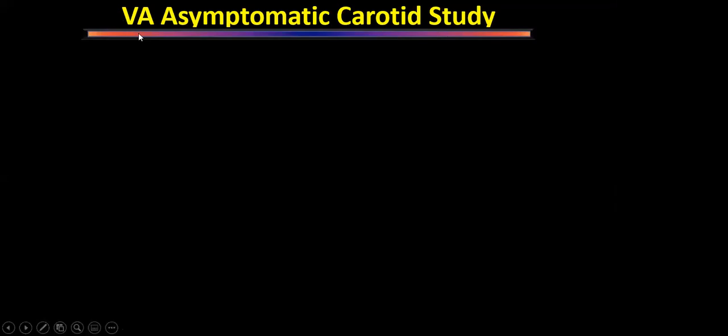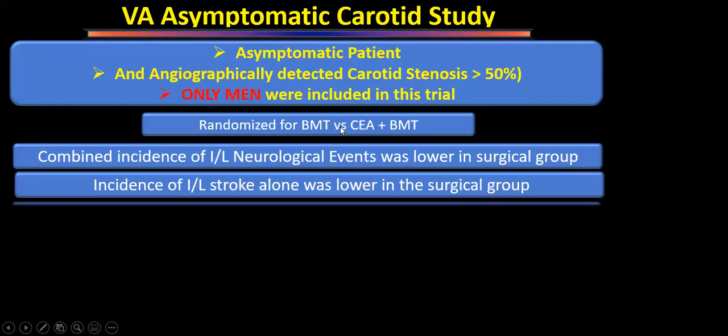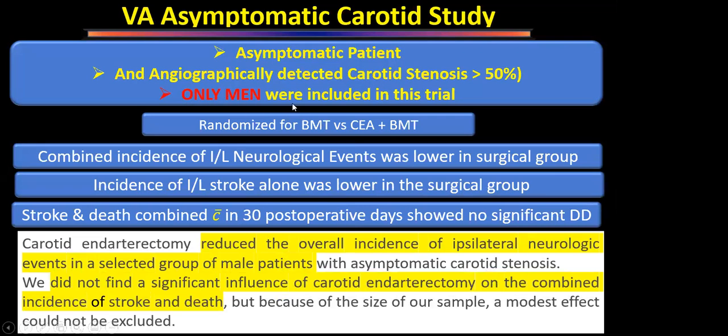Then there was Veterans Affairs. This was a study in asymptomatic patients. Only men were included, asymptomatic patients, wherever carotid stenosis of more than 50% was found. They found that the risk of stroke was lower in patients who underwent surgery. But if we combine stroke and death, we did not find any significant difference. So their conclusion was that it reduced the overall incidence of ipsilateral neurologic events in a selected group of male patients, but did not find any significant influence of carotid endarterectomy on the combined incidence of stroke or death.